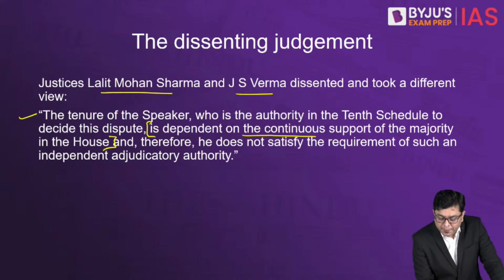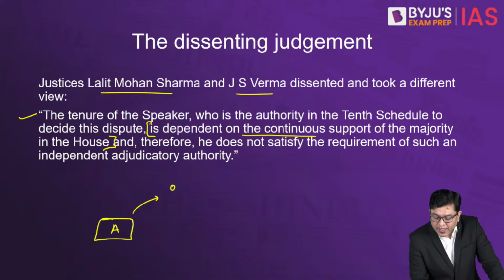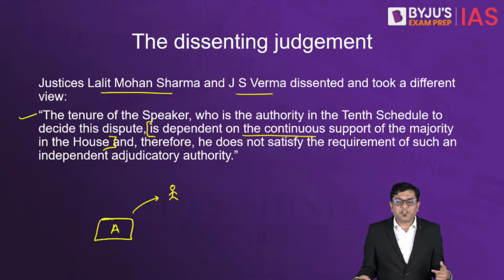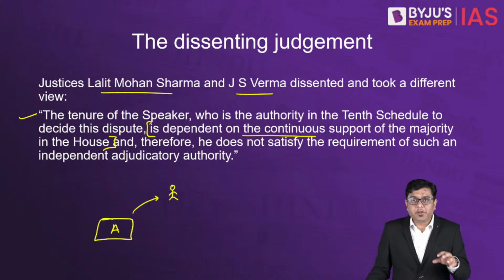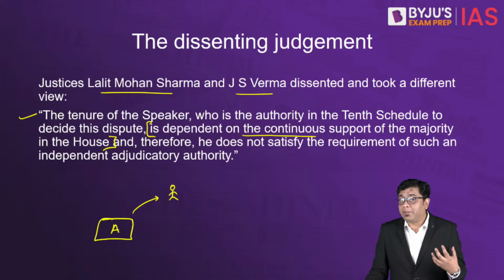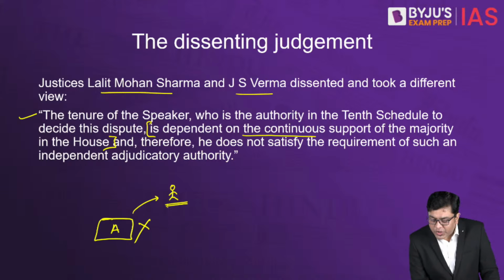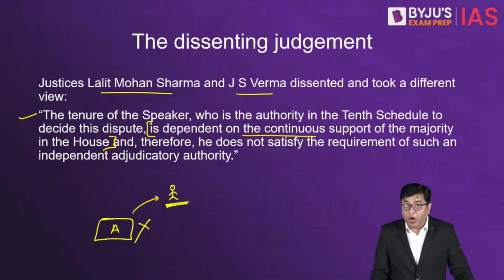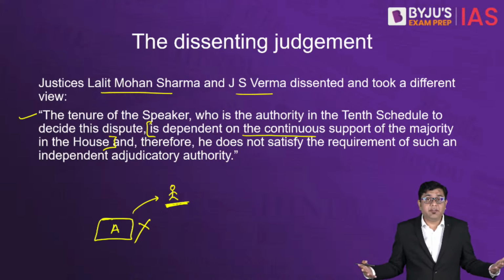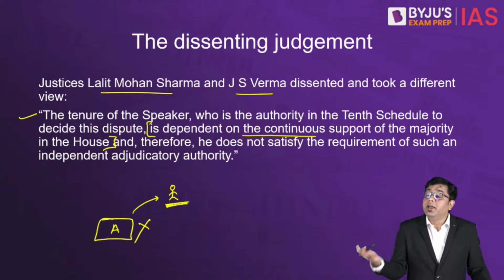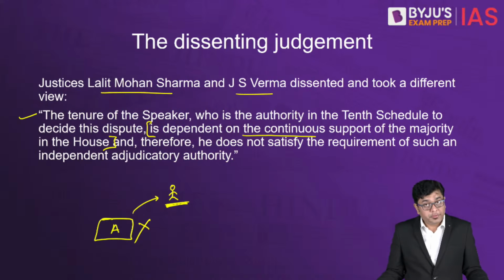So basically, let's suppose political party A is in power. They have selected or elected the speaker. Now, why is it that they have been able to elect that speaker? Because that particular individual represents a majority, or that political party represents a majority, right? If A loses majority somehow, will the election of the speaker be held valid anymore? Because that position in itself will be liable to a fresh election where the newer formations in the legislature will be forced to elect a new speaker.